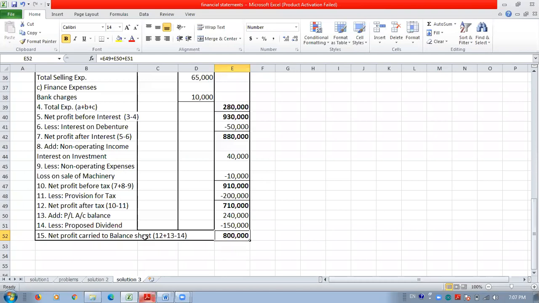It is none other than the net profit carried to balance sheet, and this net profit is shown under the reserves and surplus head in the balance sheet. Okay, so here we completed this problem.